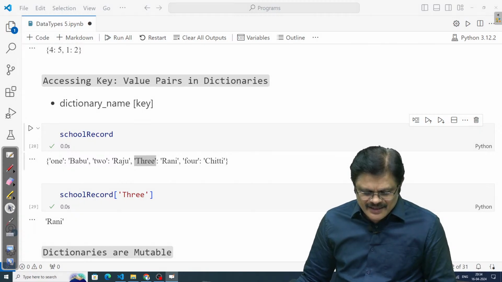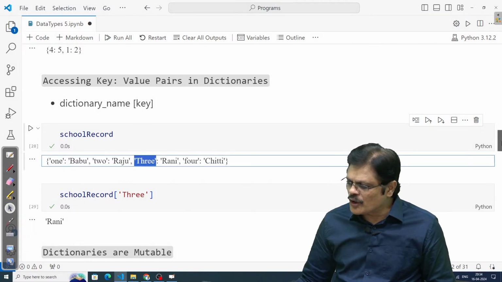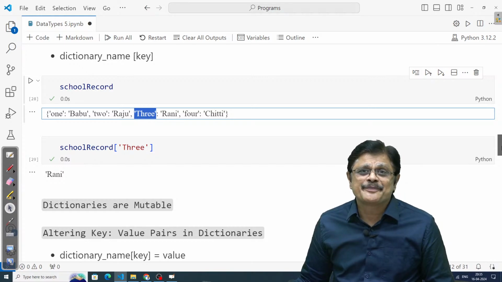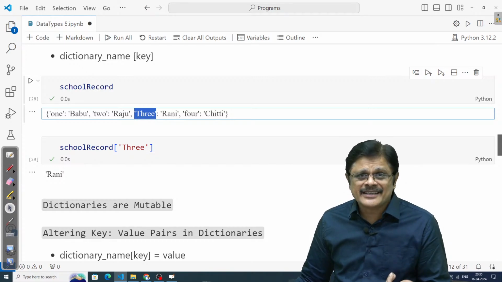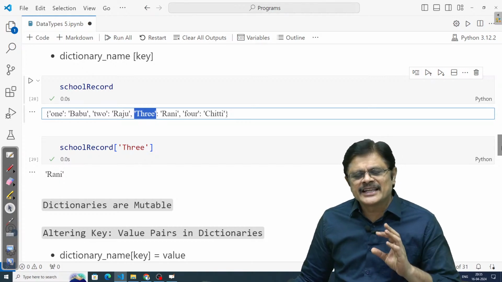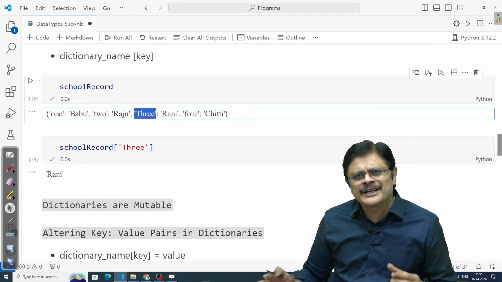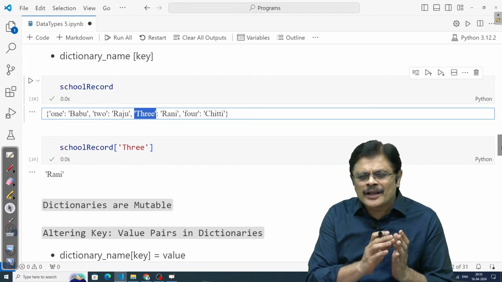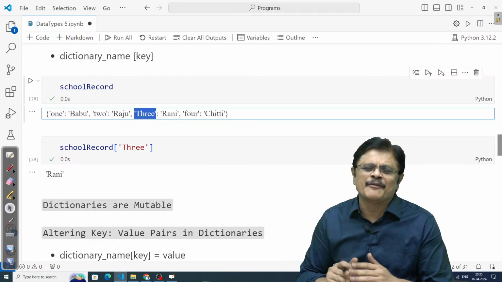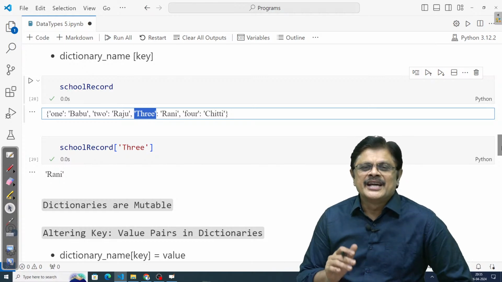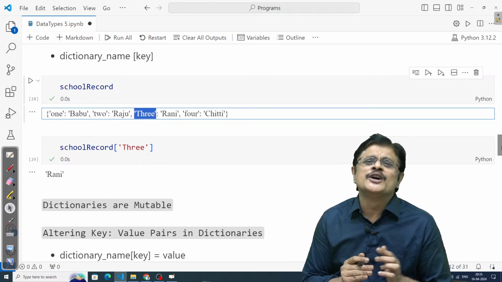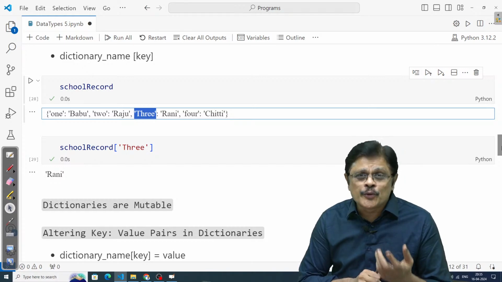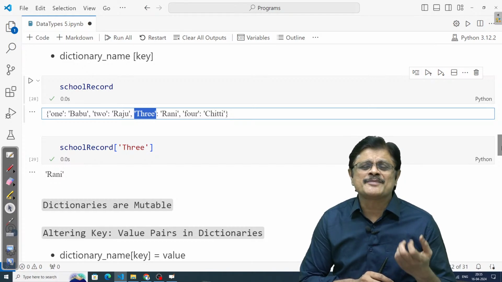Now comes the question of whether dictionaries are mutable or not. Mutable means you can add elements, remove elements, and update. All these are possible. There are many operations, sir. We will discuss all these data structures separately once again, where I discuss more operations. Here I am giving you the basic idea of all the built-in data types so that we can understand loops and other concepts very well.